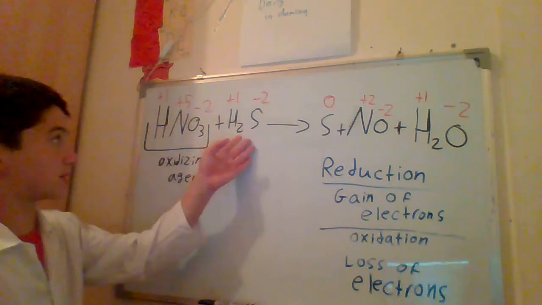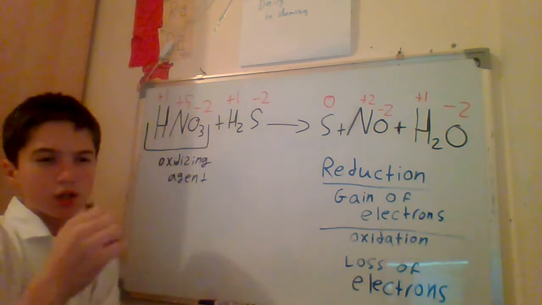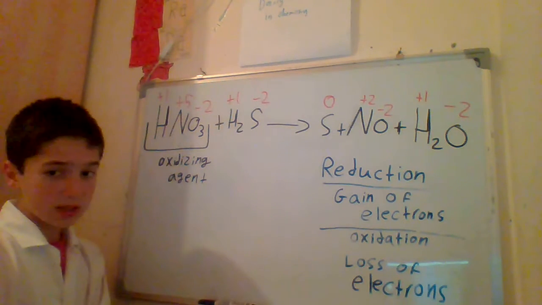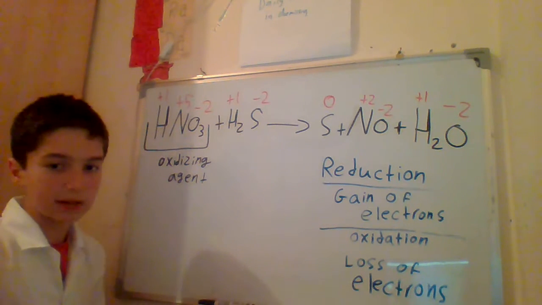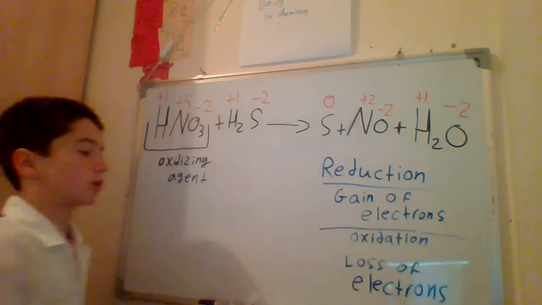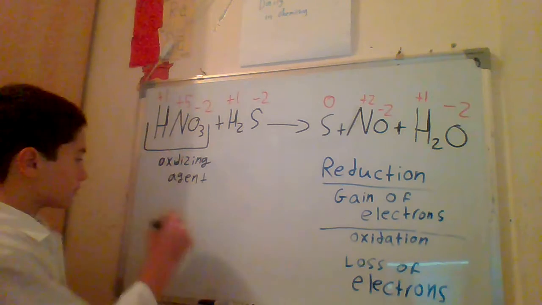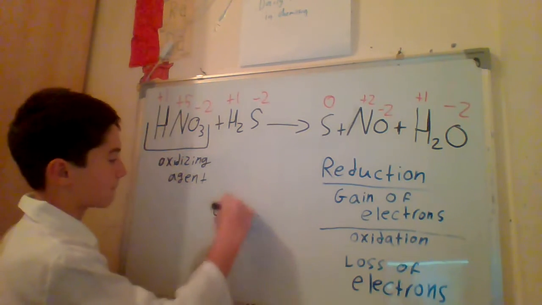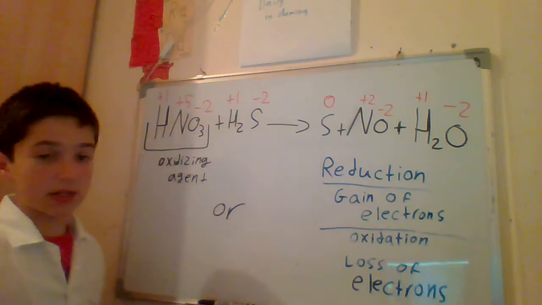So did it lose electrons or did it gain electrons? You're right, it lost electrons. So the loss of electrons is oxidation. So for sulfur, we can say it's "or": the oxidized element is the reducing agent.